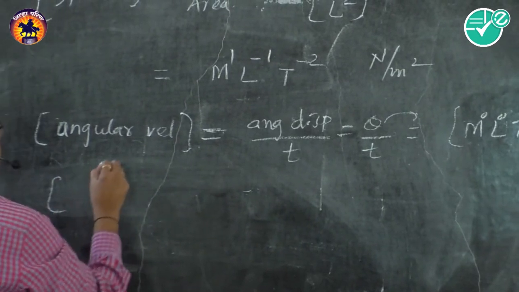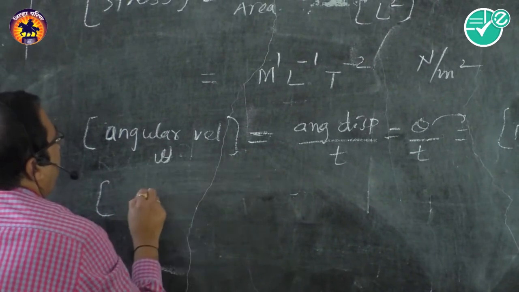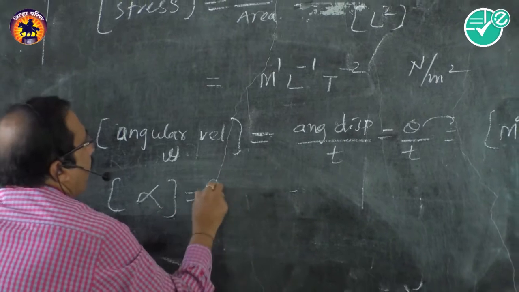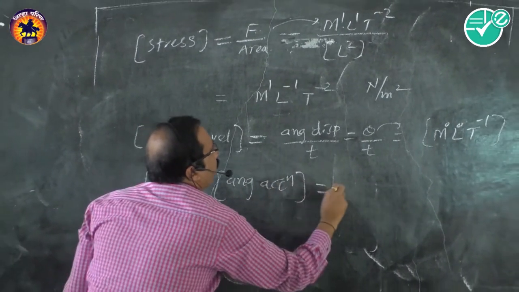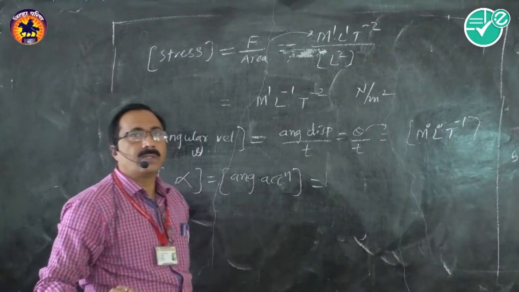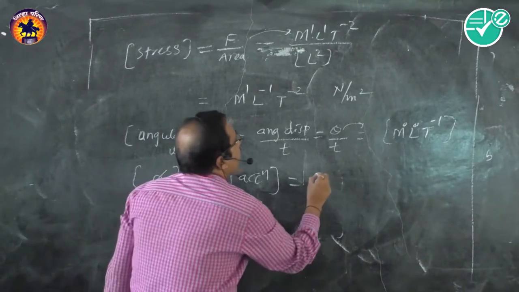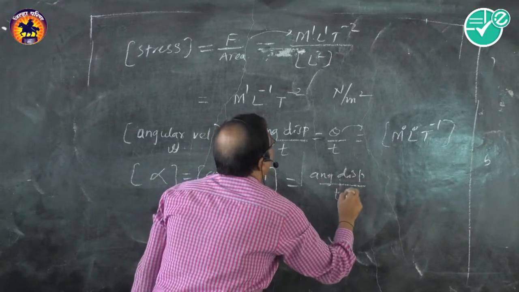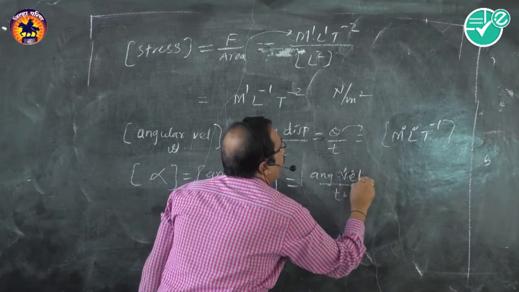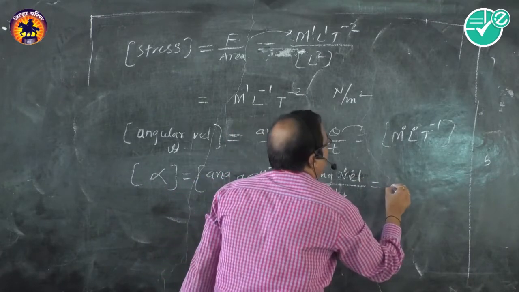What is the angular acceleration? Angular acceleration alpha. You have studied this quantity in rotational motion. Angular acceleration is angular velocity omega upon time.